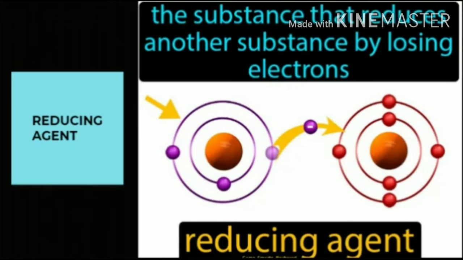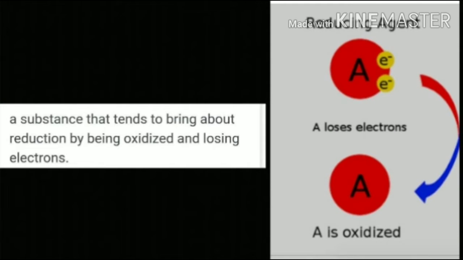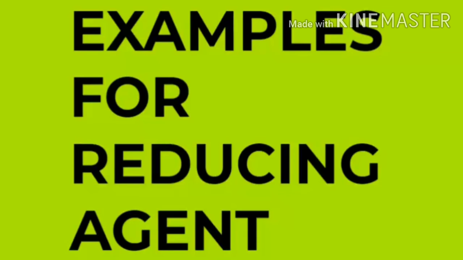Let's see what a reducing agent is. The reducing agent is a substance that reduces another substance by losing electrons, or else the substance that tends to bring about reduction by being oxidized and losing its electrons is a good reducing agent. Let's see examples of reducing agents: carbon monoxide, hydrogen, aluminium and other reactive metals such as sodium, etc. But the choice of reducing agent depends on the nature of the metal.